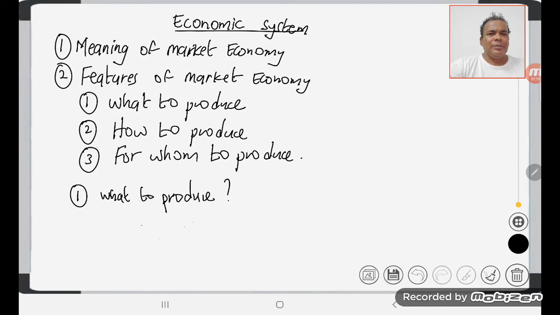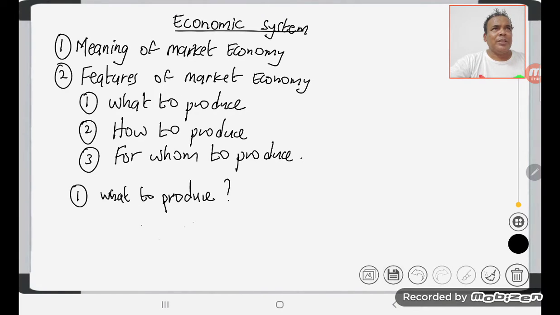Now let us see the features of the market economy. We have three main questions that must be answered in such an economic system: what to produce, how to produce, for whom to produce. What to produce means what types of goods the producer will produce in a market economy. In a market economy, producers are motivated by profit. They will produce those goods and services which have high demand and high prices.